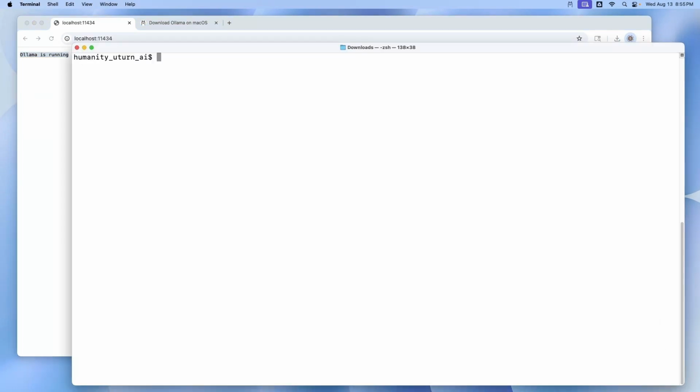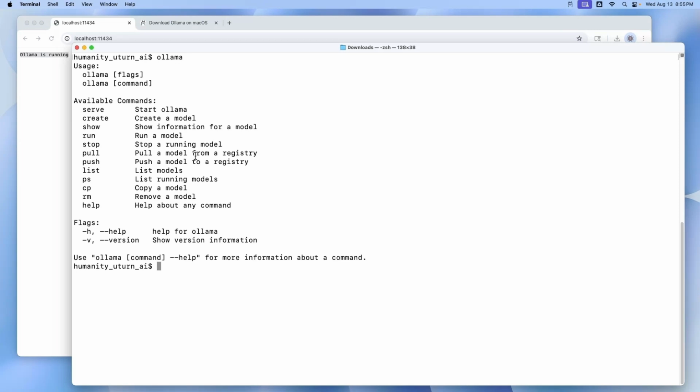Go to terminal, type ollama. The commands are displayed. The ollama serve command also will start the Ollama server. Some of the frequently used commands are run, stop, list, rm, etc.